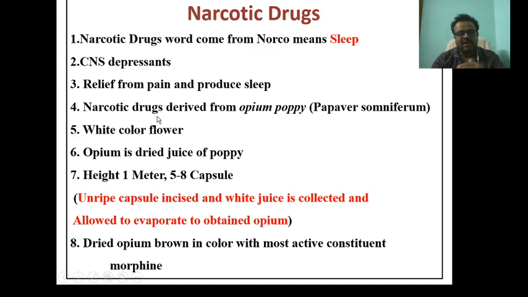Narcotic drugs are derived from the opium poppy. The botanical name of this plant is Papaver somniferum, which has white flowers. Opium is the dried juice of the poppy. As for the morphology of this plant, it has 5 to 8 capsules and a height of 1 meter.